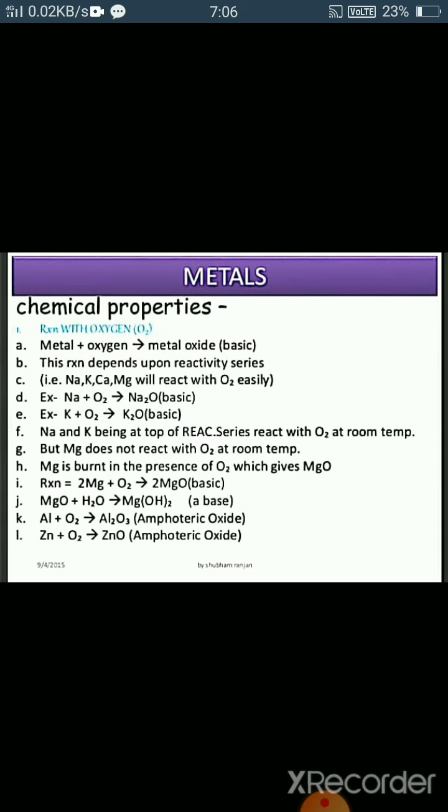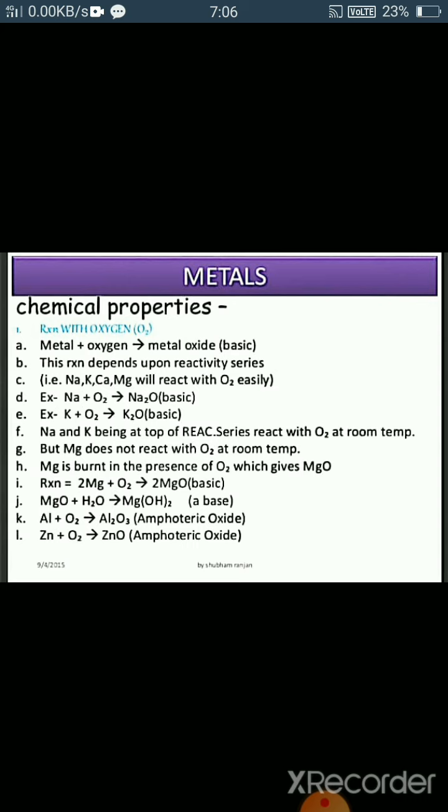Generally, when metals react with oxygen, they form metal oxide, which is basic in nature. And the reactions basically depend on the reactivity series. If the metal is highly reactive, then it can easily react with oxygen, and if the metal is very least reactive or comes at the bottom of the reactivity series, then it will not react with oxygen.